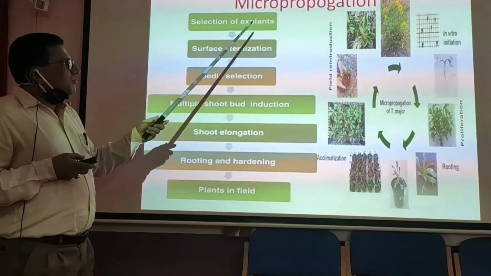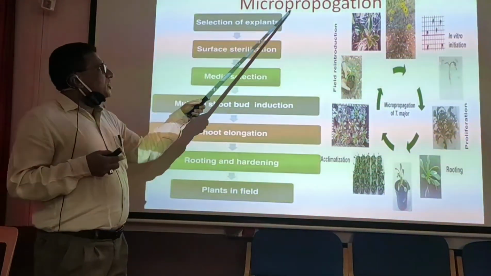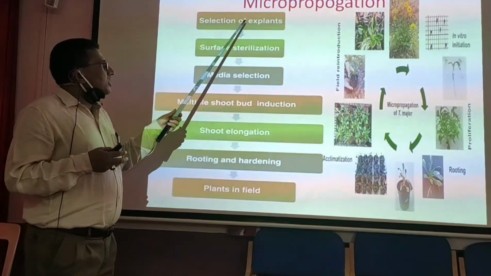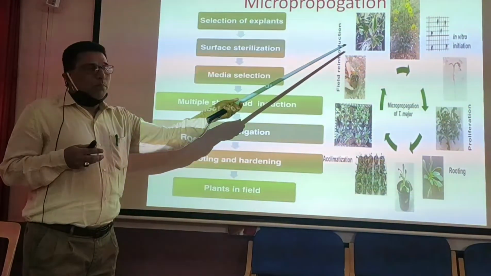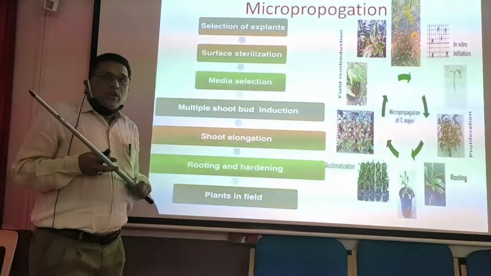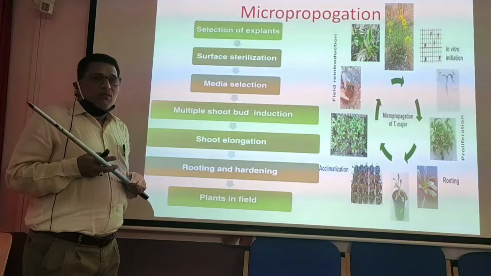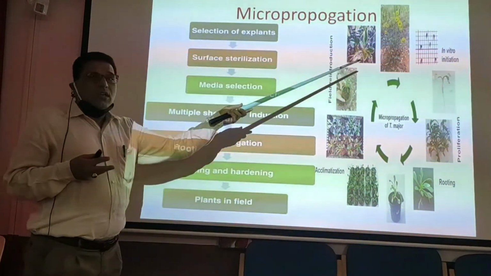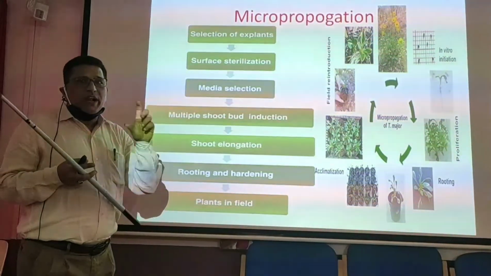Coming to the first and foremost application of plant tissue culture, that is micropropagation. As you know, tissue culture is a technology where any explant can be grown into a complete plantlet. In micropropagation, what we do is we grow millions of plants within a period of 30 days to 40 days at a time in an in vitro condition by taking a limited stock plant.